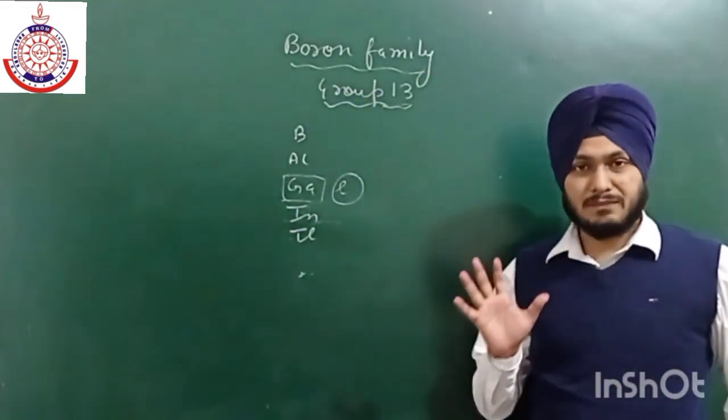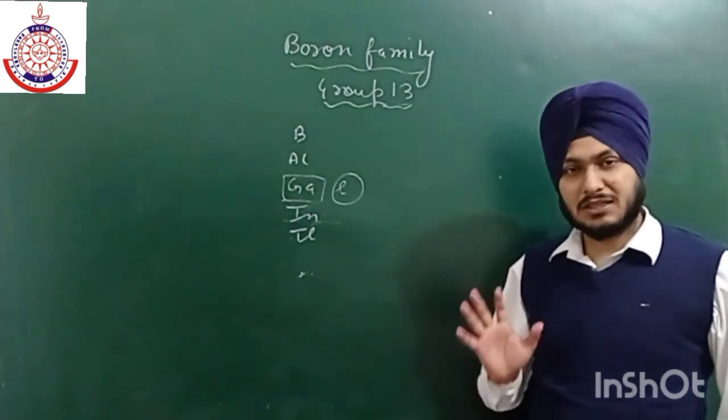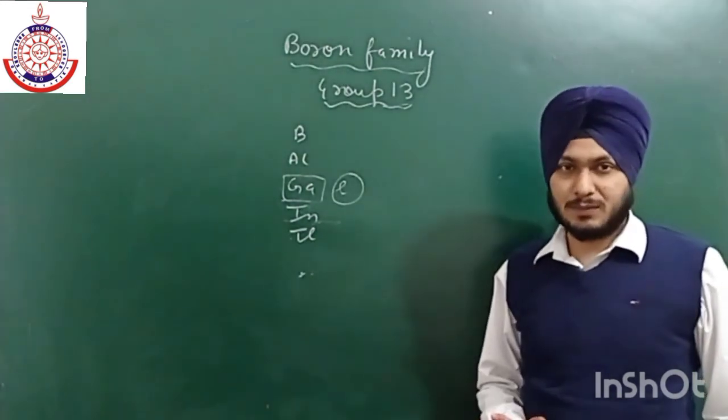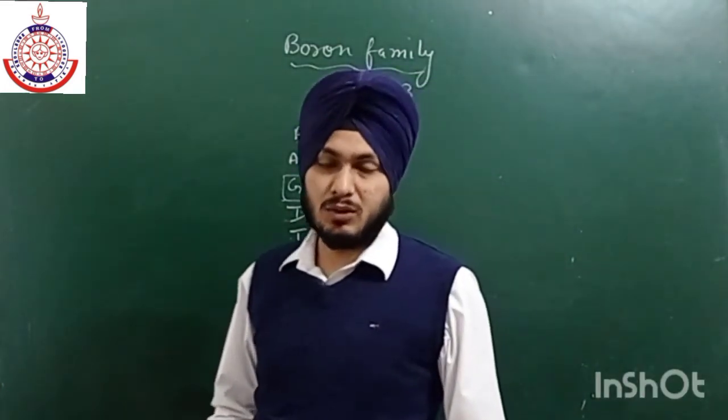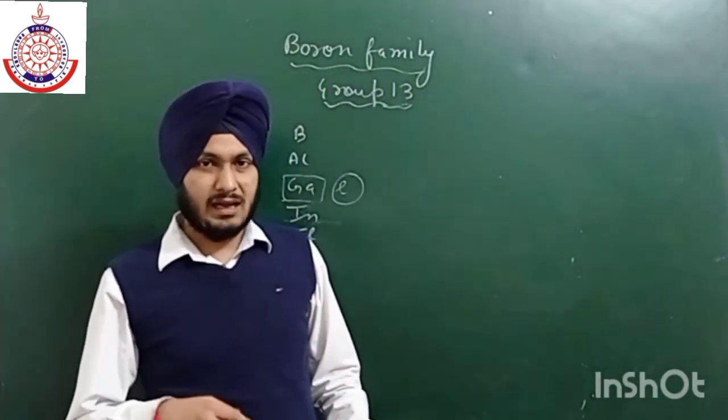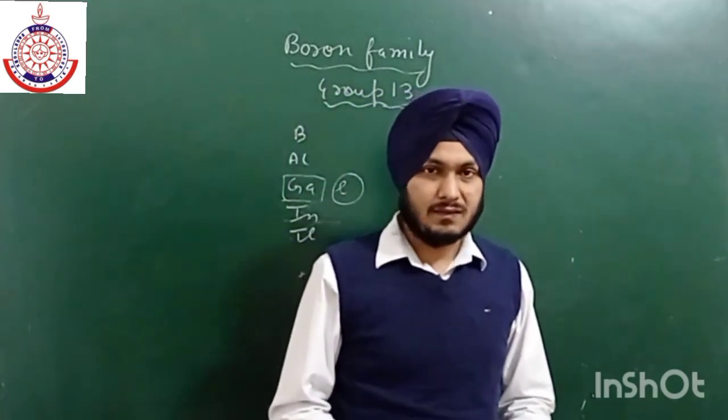So there are five major properties and there is no regular trend in all these properties. You have to keep in mind the order as well as the reason for the order.